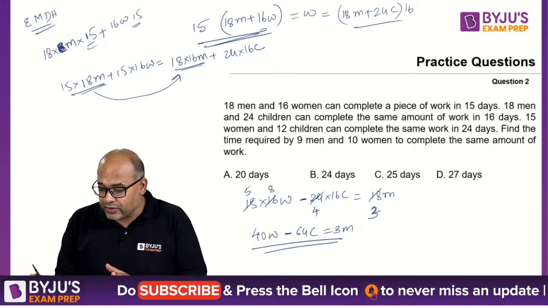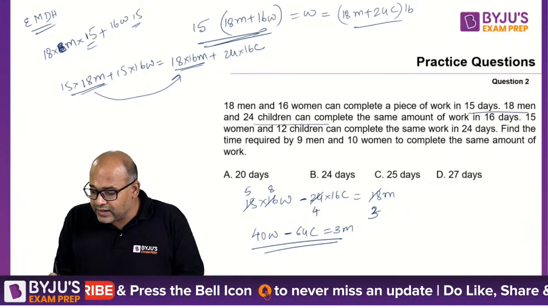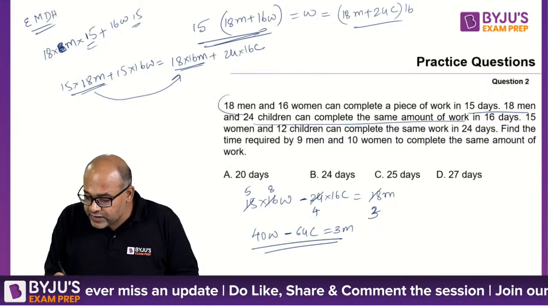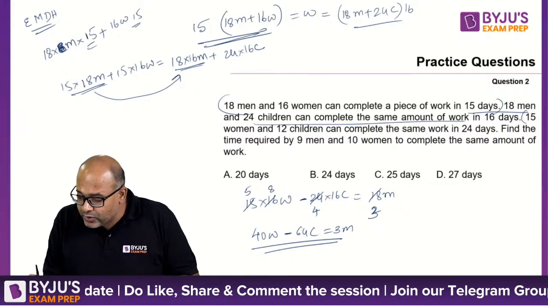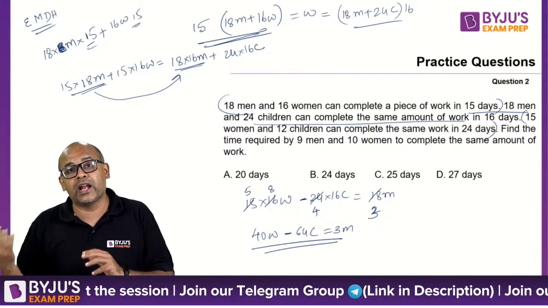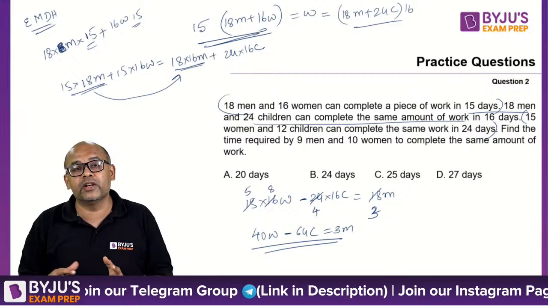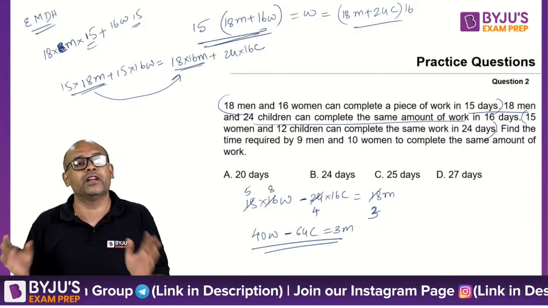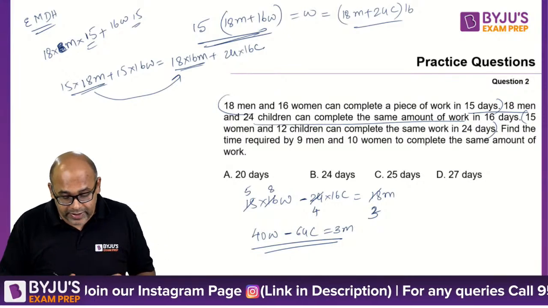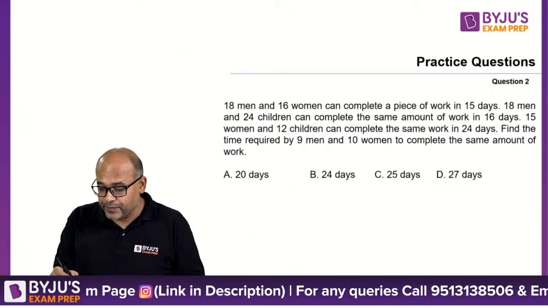Now I use this and this to create one equation. Similarly, I can use the first part and this part to create another equation. I can do two equations. Basically, I can look at unknowns, convert everything into men. Men will get cancelled. That's all that I can do. But it's unnecessary. Why is it unnecessary? Take a look at what is being asked.